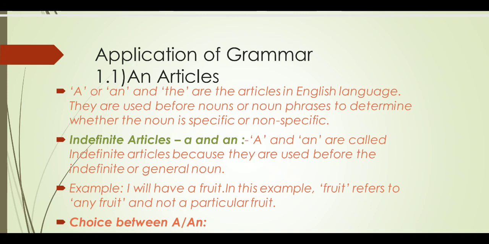Before that noun or noun phrase, we place a or an. Here the indefinite articles are a and an. A and an are called indefinite articles because they are used before an indefinite or general noun.